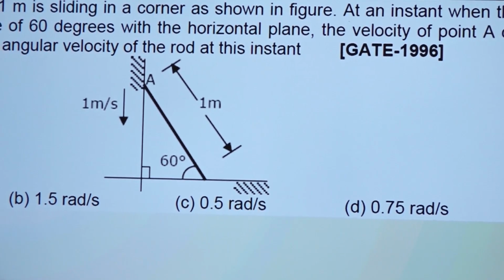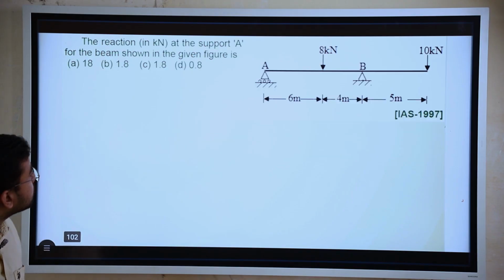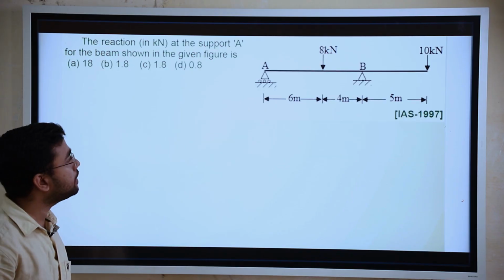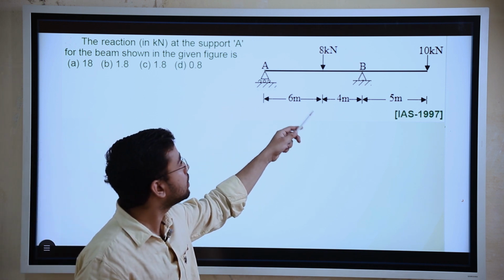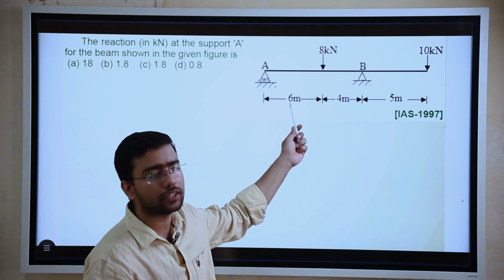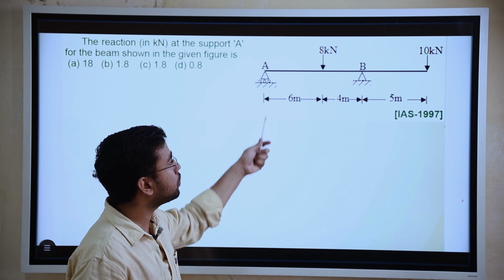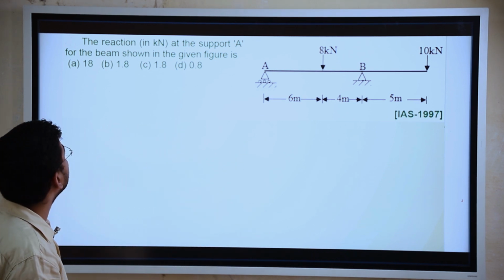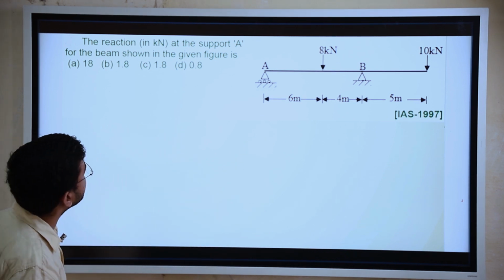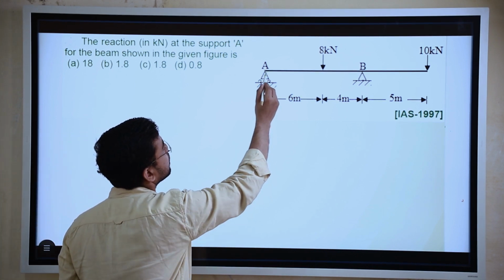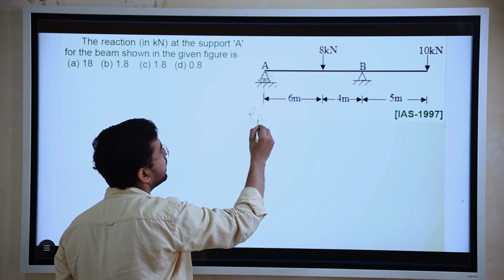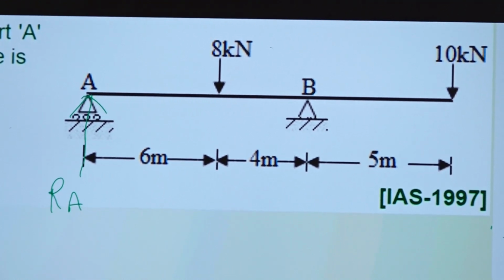So the next question we are going to see now. Because I didn't teach you supports and many things, these type of things you will get in strength of material. So I just took one question and we will solve it and we'll find out the answer. The reaction at the support A, RA. So they are asking RA here of the beam shown in figure.